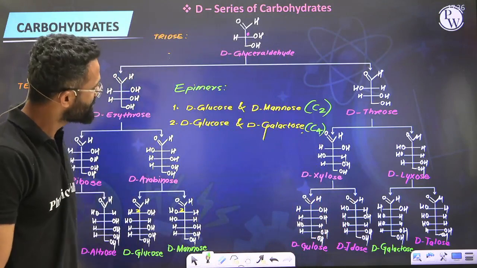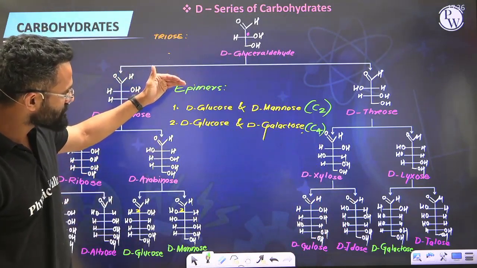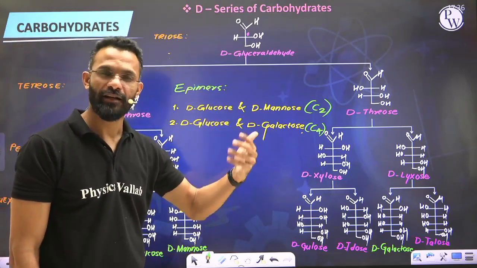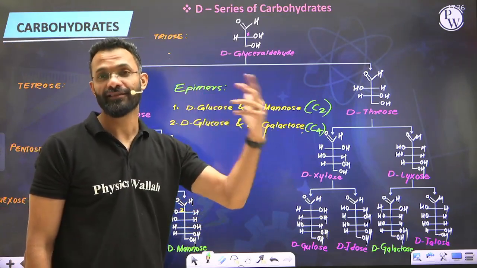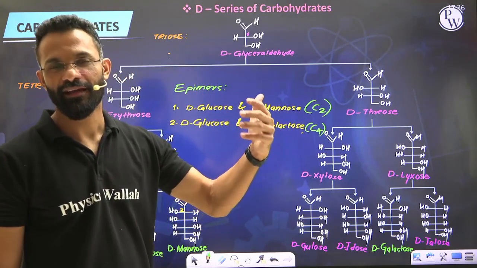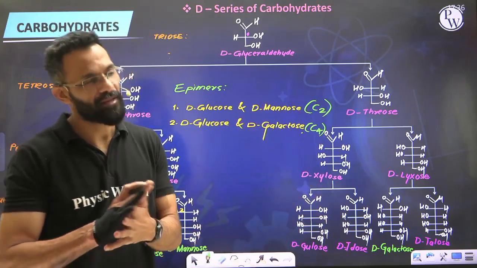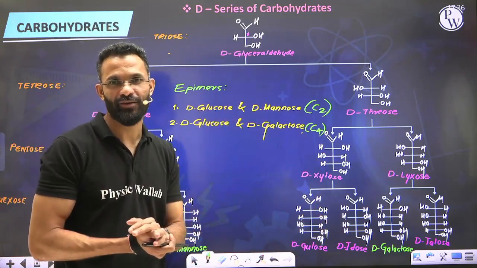So guys, this is a new term called epimers, which says when two molecules are diastereomeric to each other but differ in their configuration at any one of the chiral carbon atoms other than the anomeric carbon, meaning hemiacetalic carbon, you call them epimers. Anomeric carbon, hemiacetalic carbon, do not worry as of now. When we see that term, you'll come across it.